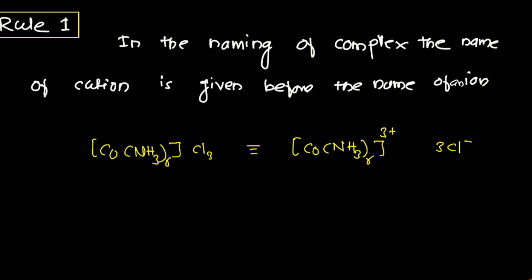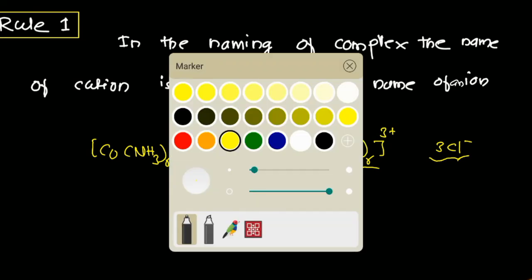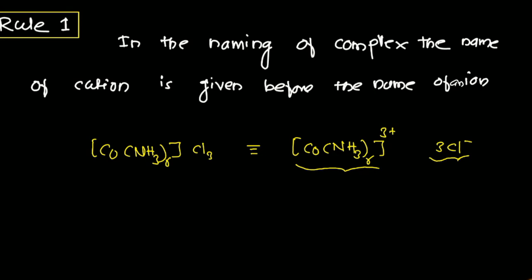As per rule number 1, in naming the complex the cation comes first, then the anion. This is the cationic part and this is the anionic part. First we put the name of the cation, then the name of the anion. This is rule number 1. Say I have another example, K3[Fe(CN)6]. Again, first give the name of the cation. What is the cation here? There are 3 potassium ions, so 3 K plus. And what about this now?